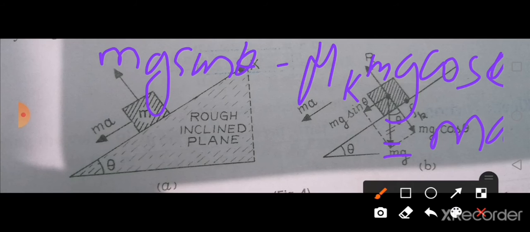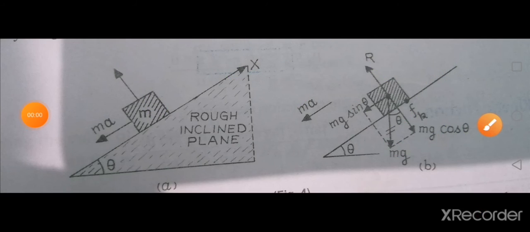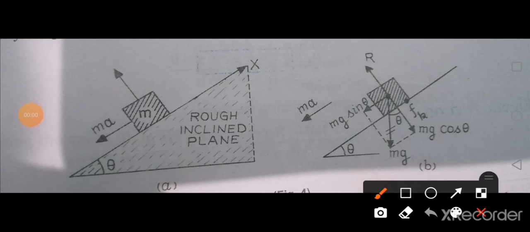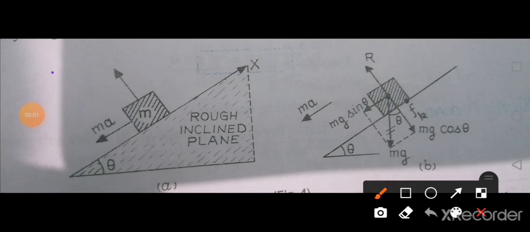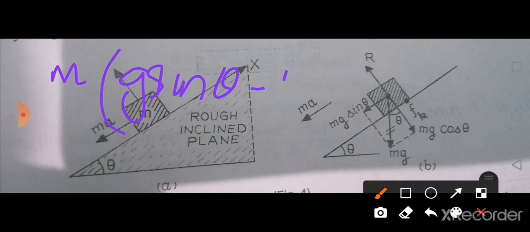From this equation, write what is a. To find the value of a from the above equation, you can take mass common outside, isn't it? When you take m common, what you will get: m into g sin theta minus mu k cos theta will be equal to ma.